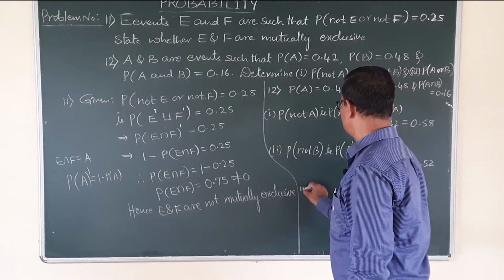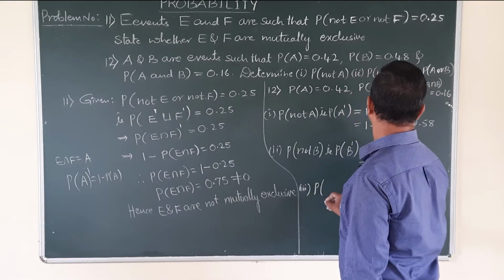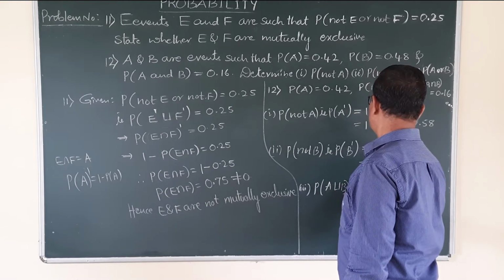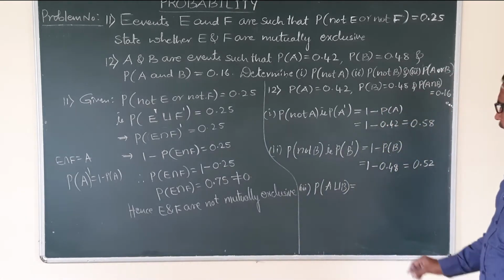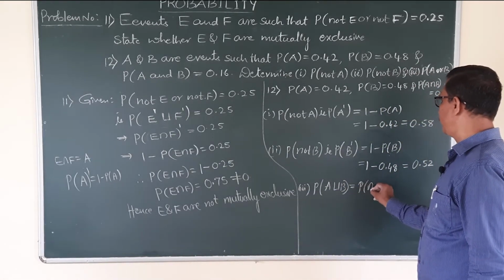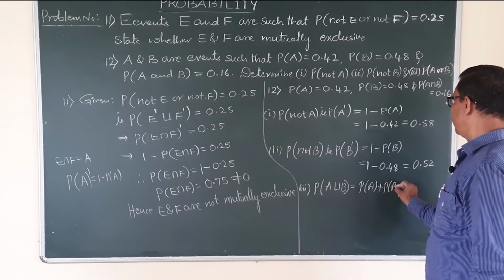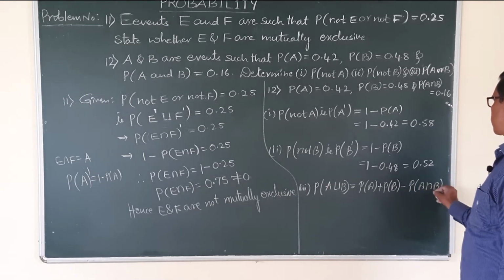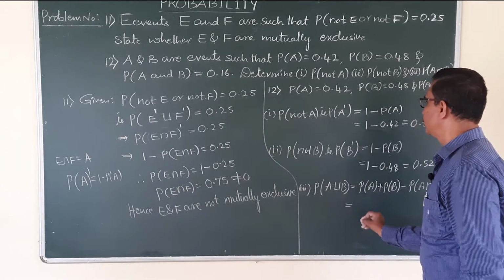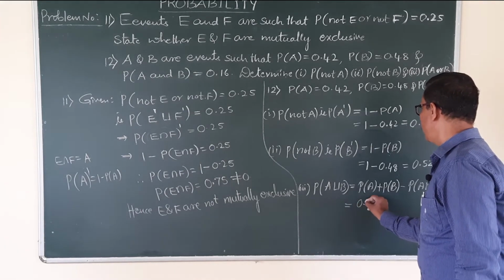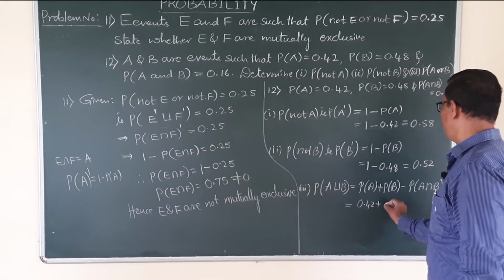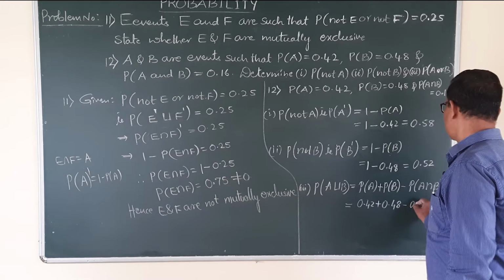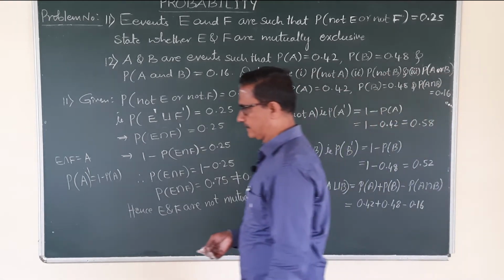Third one, find probability of A or B, denoted by union. You know the formula, probability of A union B is equal to probability of A plus probability of B minus probability of A intersection B. Substituting the values, what is probability of A? 0.42, probability of B 0.48 minus probability of A intersection B 0.16.